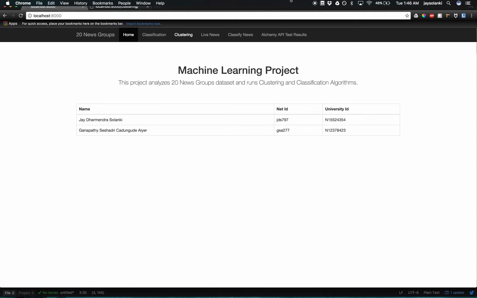And then we have also one feature in which the user can put in his own article or news, and you can see in which categories it has been identified. So it would give a better sense of what the news is all about, and it can also be used as an API in future. So Ganpati will talk about the classification.